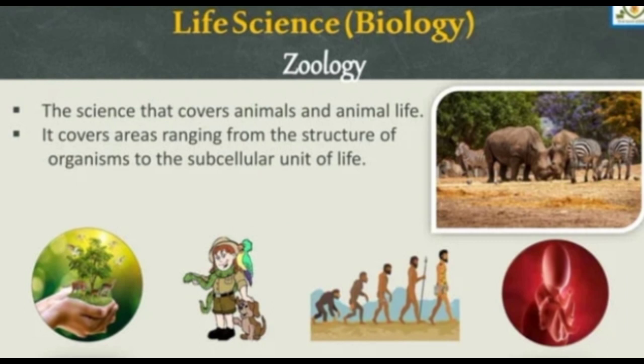So we go now to zoology. Zoology is also under biology, in life science. It is the science that covers animals and animal life, with areas ranging from the structure of organisms to the subcellular unit of life.